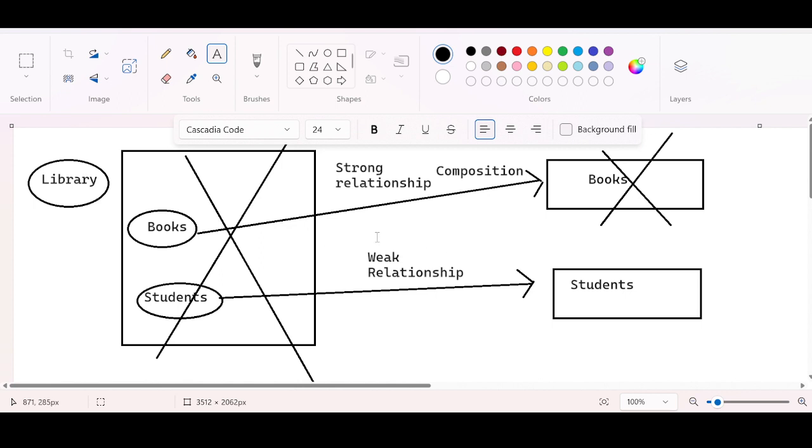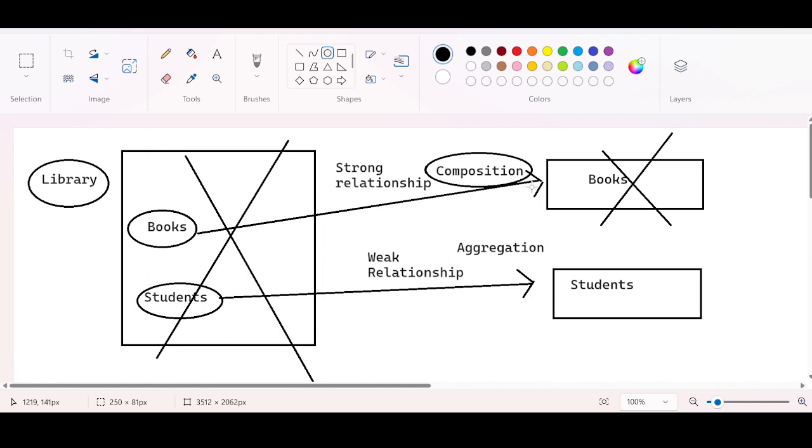So, weak relationship. The weak relationship we have already discussed, which was the topic of the previous session. It was aggregation. We took the car and the engine example. So this is aggregation, right? This is the degree of association. The degree of association is categorized into two types: composition and aggregation. So this is a clear picture about the degree of association.